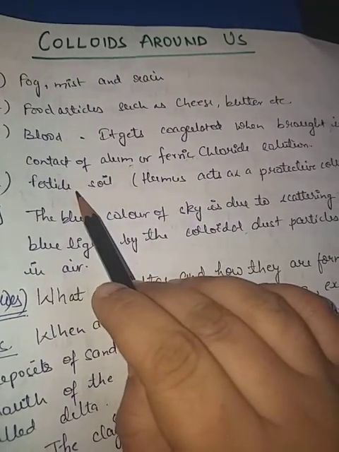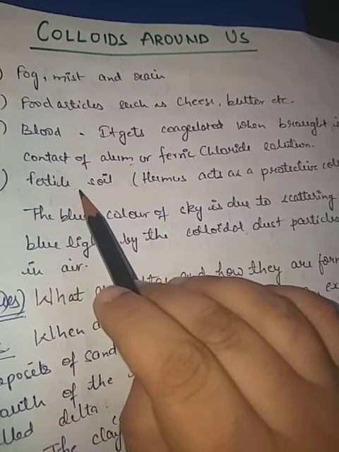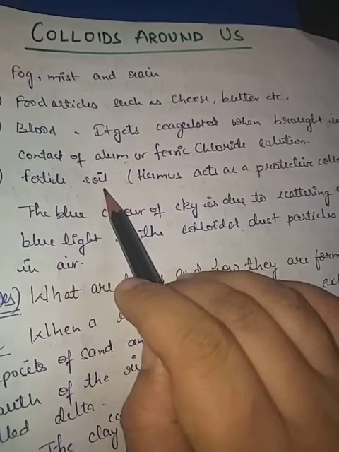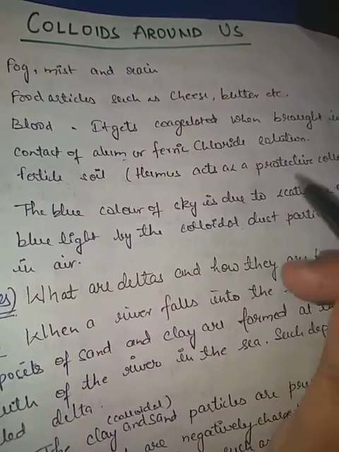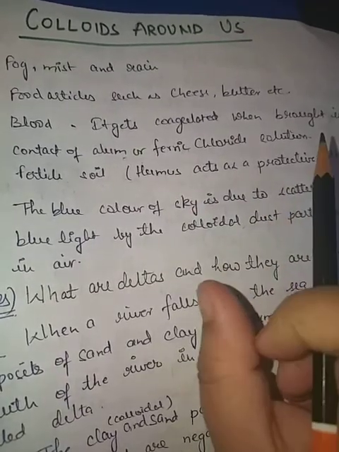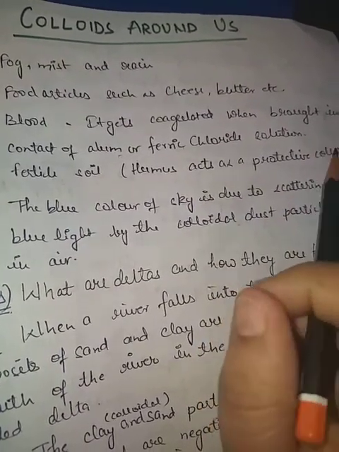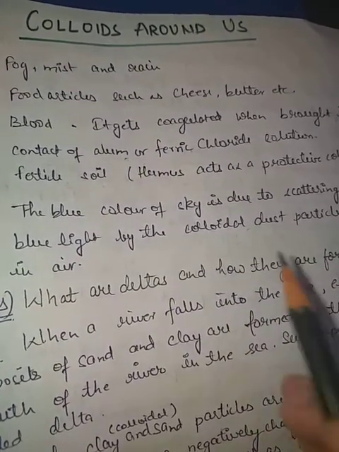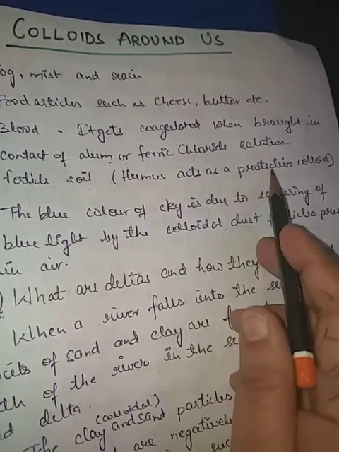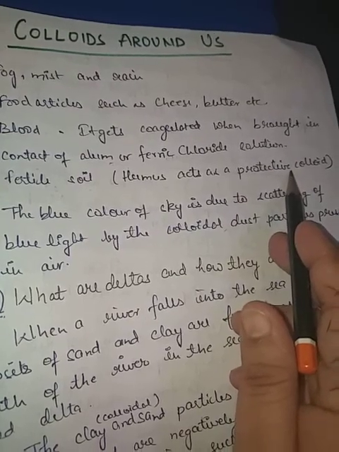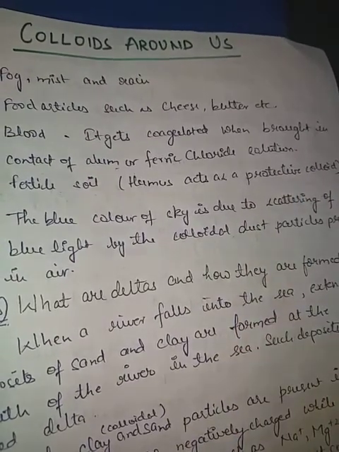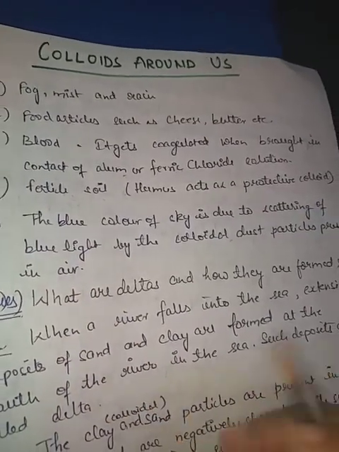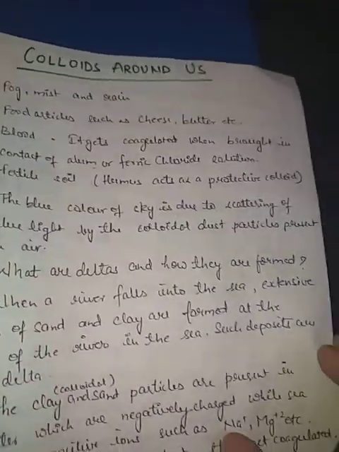Now the fourth one is soil. Fertile soils are colloidal in nature, and due to their colloidal nature, soil is able to absorb moisture and nourishing materials also. The humus which is present in it acts as a protective colloid, as we have studied in a previous video.